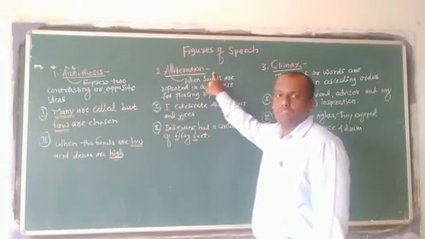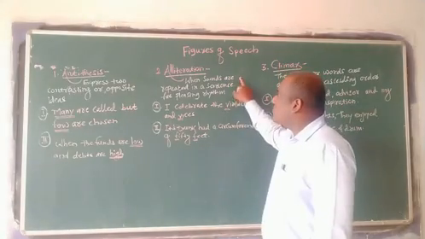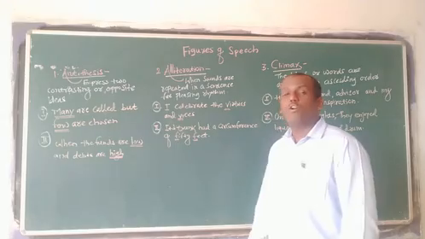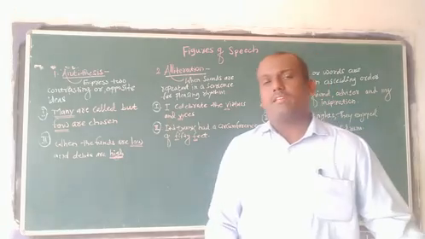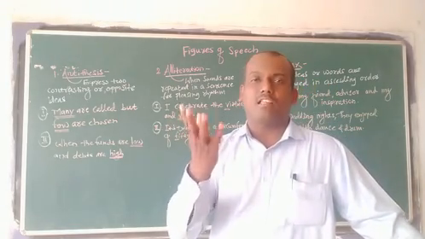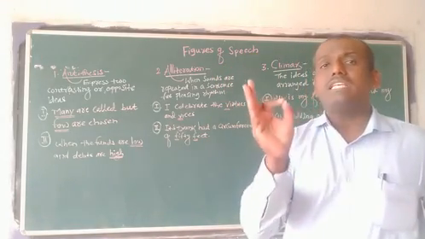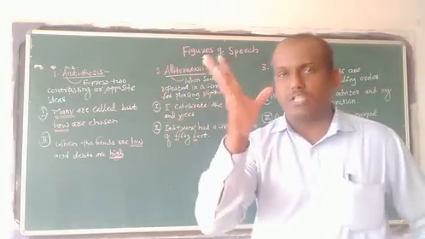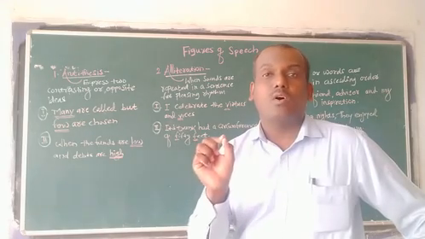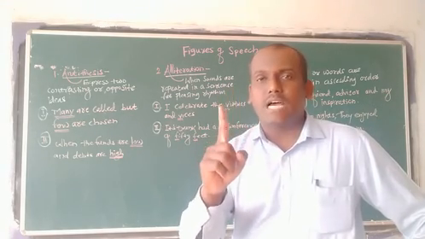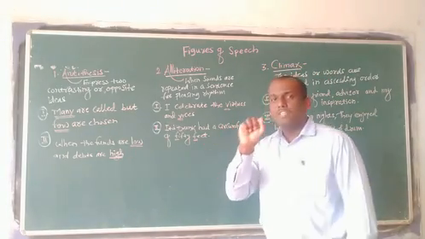The second one is alliteration. So what is meant by alliteration? Already I have written here: when sounds are repeated in a sentence for pleasing rhythm. Another way I would like to tell you about alliteration is that it is nothing but a repetition of sound. My dear friends, you have to remember, I am not talking about a word, I am talking about a sound, an alphabet.